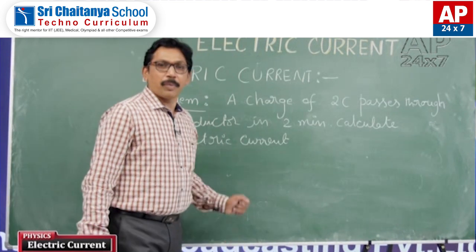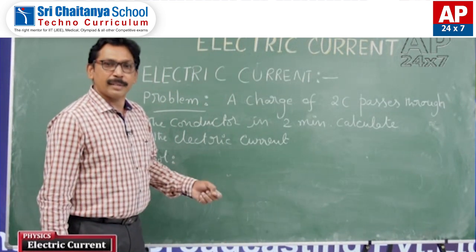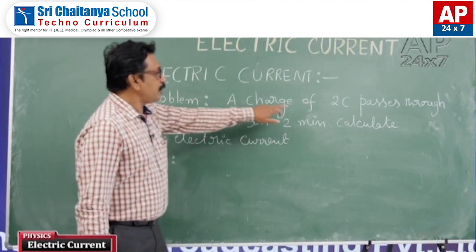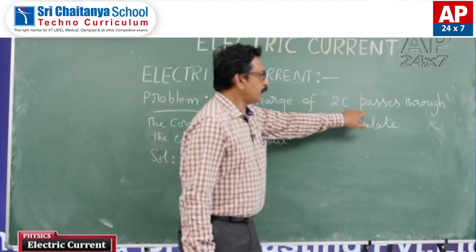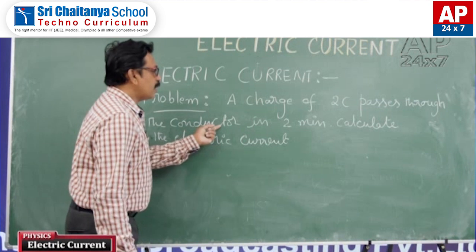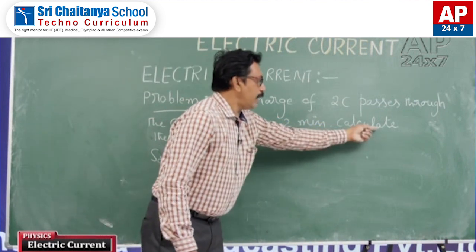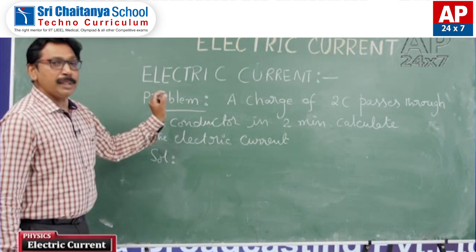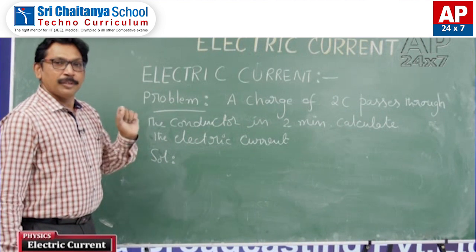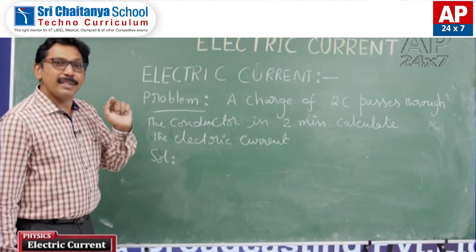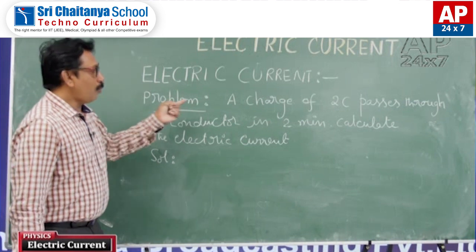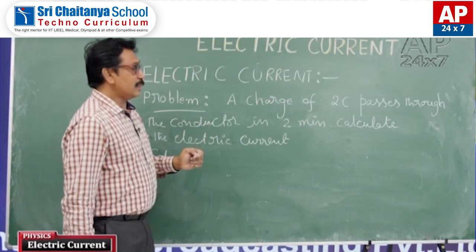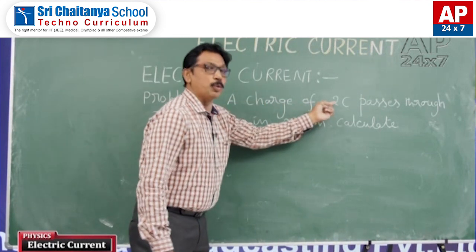We will do a problem based on electric current and its formula. The problem is a charge of 2 coulombs passes through the conductor in 2 minutes. Calculate the electric current in it. When the problem is given like this, you please write the given data. The given data says that a charge Q is equal to 2 coulombs.